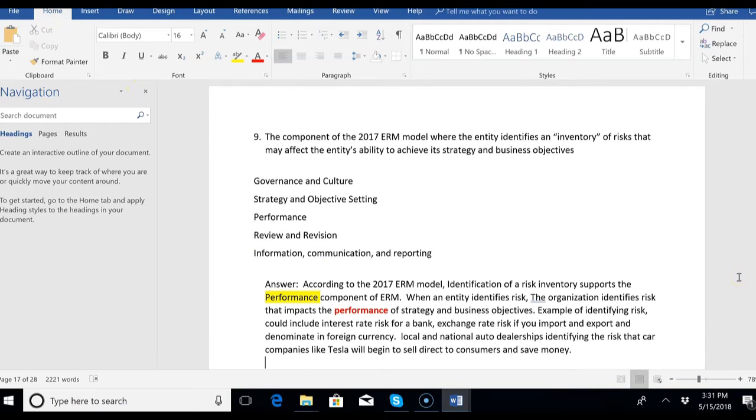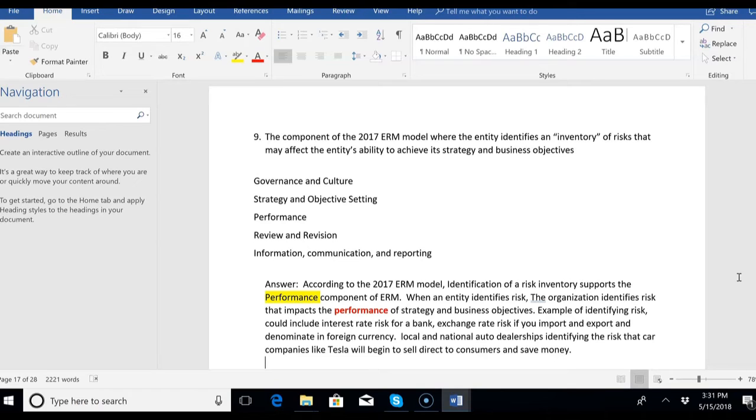All right, so we know that there's 5 components of the new ERM model. Governance and culture was 1, strategy and objective setting is 2, then there's performance, and we said performance is where all the risk analysis is done now. So number 9, the component of the 2017 ERM model where the entity identifies an inventory of risks that may affect the entity's ability to achieve its strategy and business objectives, that's the performance component. According to the 2017 ERM model, identification of an inventory of risks, that means more than one risk. This supports the performance component of ERM.